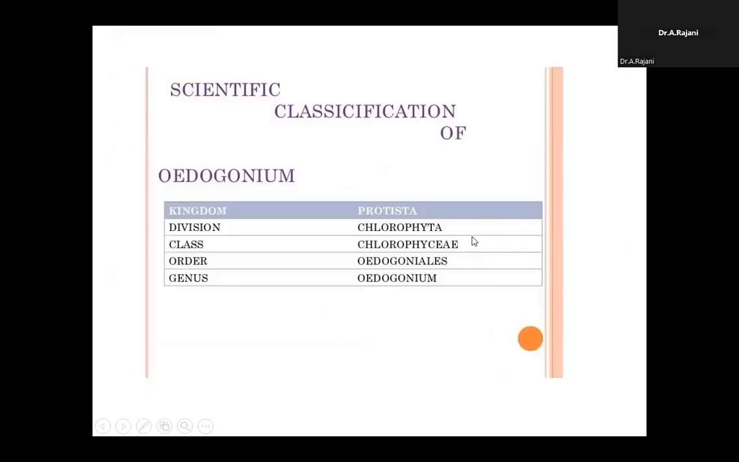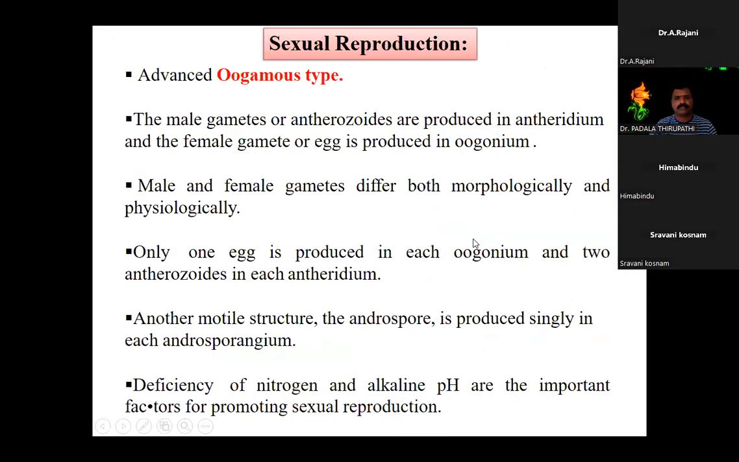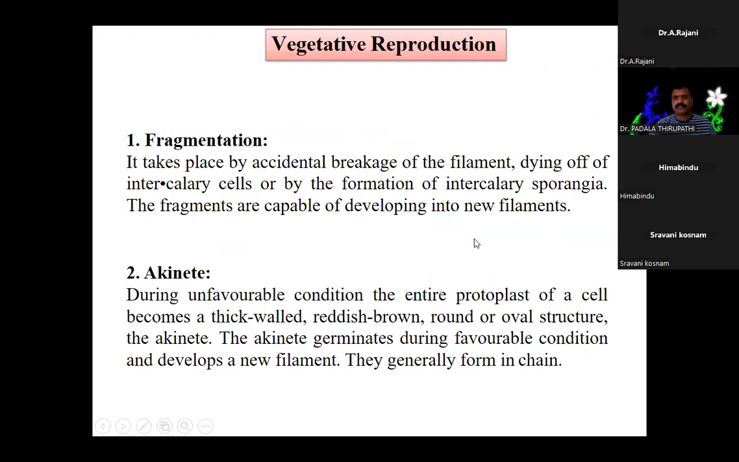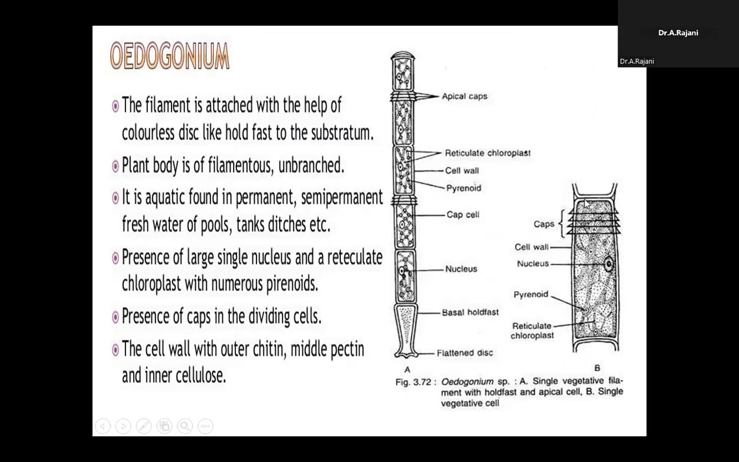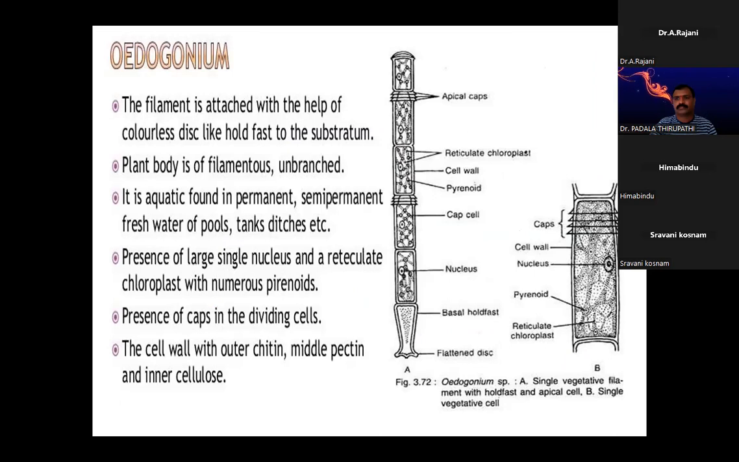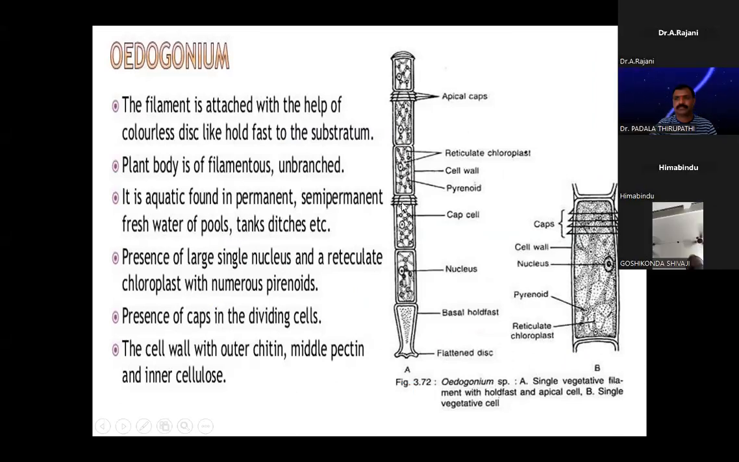Coming to the next one: how are these apical caps formed? Cell divisions are present. In that, terminal divisions or intercalary divisions are present. All cells except the basal cell are capable of cell division. All cells undergo cell division except the basal cell, where division is not present.